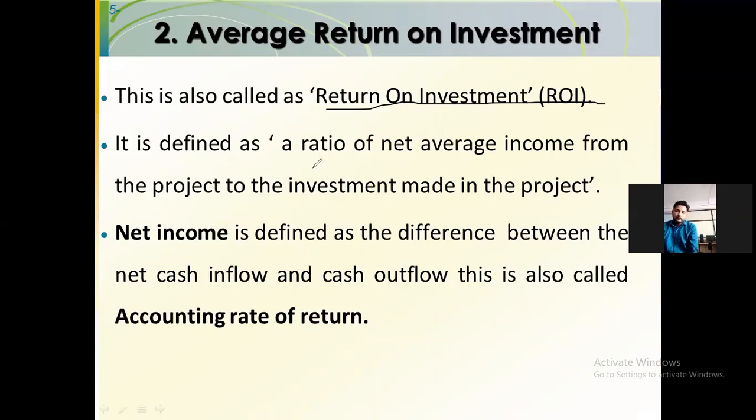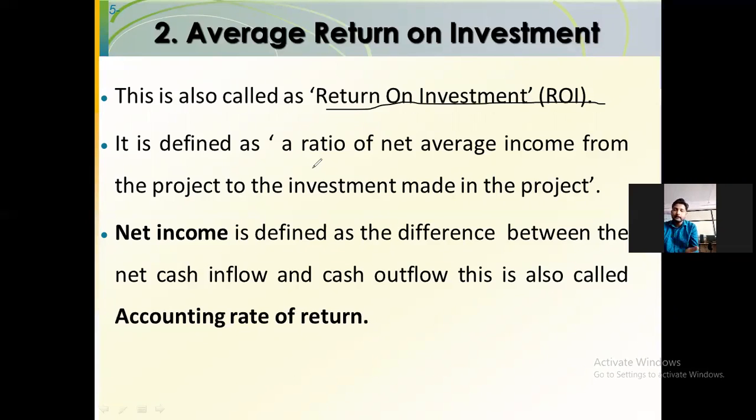Then the actual cash flow will be considered as 500 rupees, not 1,000 rupees, because you are spending 500 rupees to earn that 1,000 rupees.